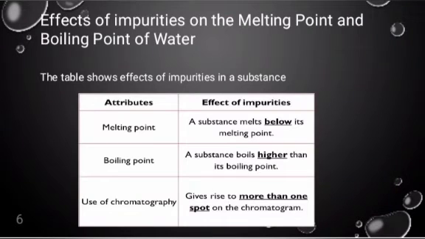Effects of impurities on the melting point and boiling point of water. The table shows the effect of impurities in a substance. Attributes: melting point, effect of impurities: a substance melts below its melting point. Boiling point, effect of impurities: a substance boils higher than its boiling point. Use of chromatography, effect of impurities: gives rise to more than one spot on the chromatogram.